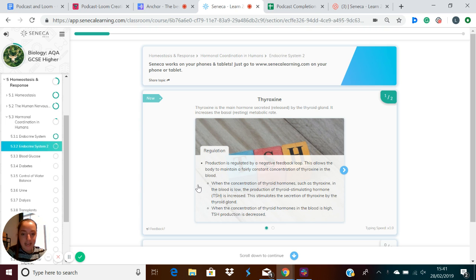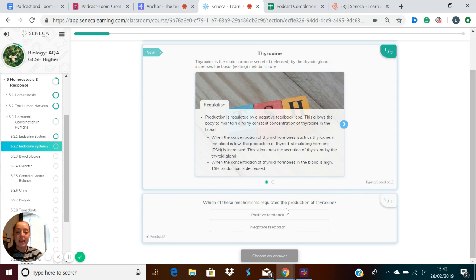And its production is regulated by a negative feedback loop. This allows the body to maintain a fairly constant concentration of thyroxine in the blood. When the concentration of thyroid hormones, such as thyroxine, in the blood is low, the production of thyroid-stimulating hormone, also known as TSH, is increased. This stimulates the secretion of thyroxine by the thyroid gland. When the concentration of thyroid hormones in the blood is high, the TSH production is decreased.